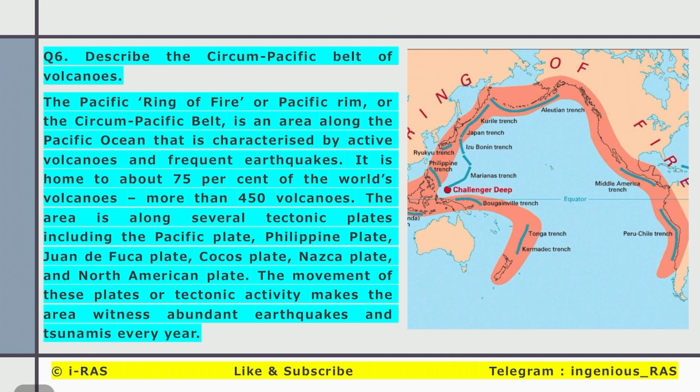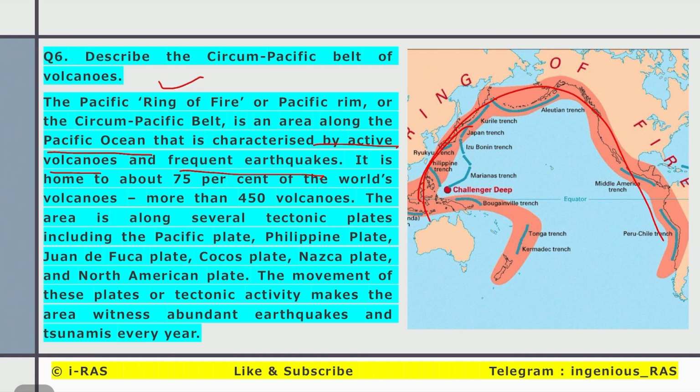Sixth question, describe the circum-Pacific belt of volcanoes. You know, in plate tectonics there is the Pacific plate and the Eurasian and American plates. The circum-Pacific belt, also known as the Ring of Fire or Pacific Rim, is an area along the Pacific Ocean characterized by active volcanoes and frequent earthquakes. It is home to about 75% of the world's volcanoes, more than 450 volcanoes.